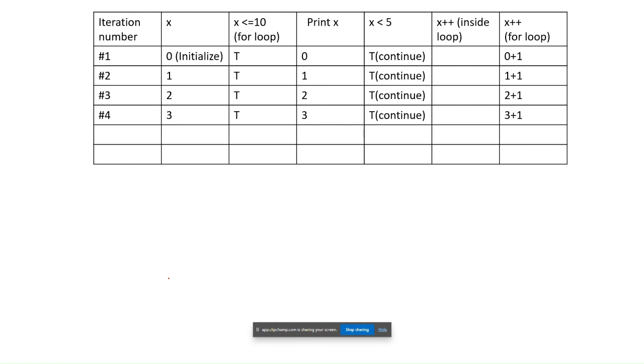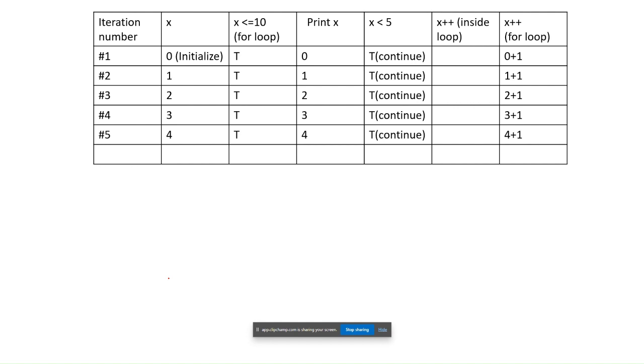After updating it, value is 3, checks the condition 3 is less than 10, then prints 3. 3 is again less than 5. Next updates the for loop x, 3 plus 1. So for the next iteration after updation it is 4, 4 is less than 10, prints 4 and checks 4 is less than 5.